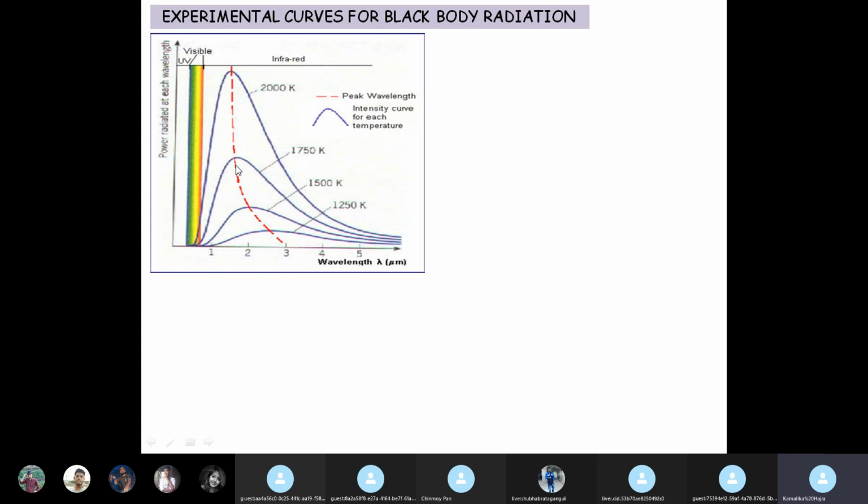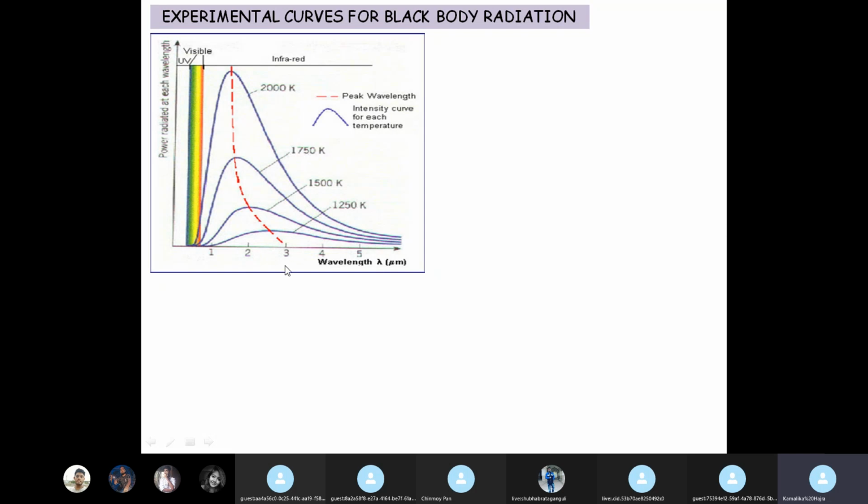And this red line here is the path followed by the maximum value of this energy density and the wavelength at which this maximum value is obtained.